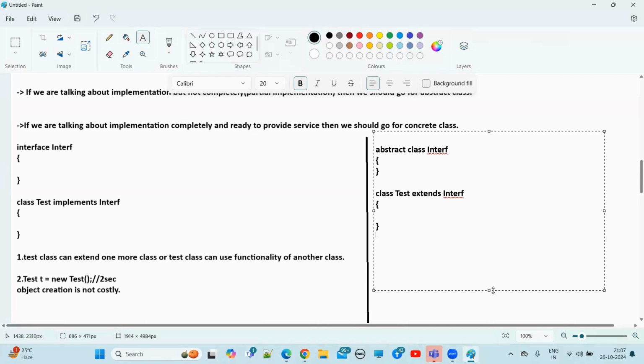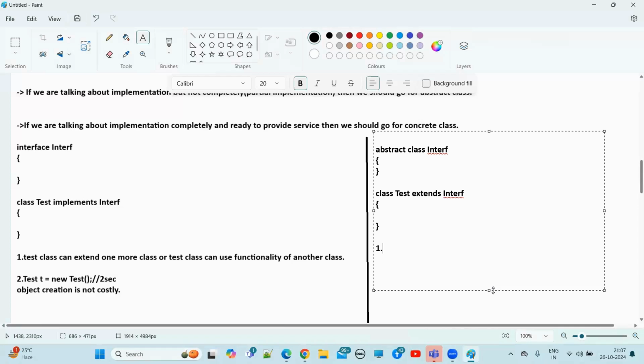Now tell me the first point here. My class Test, can we extend any other class? No, sir. We cannot extend. Why? Abstract class. In Java, one class can extend only one class at a time. We cannot extend multiple classes.